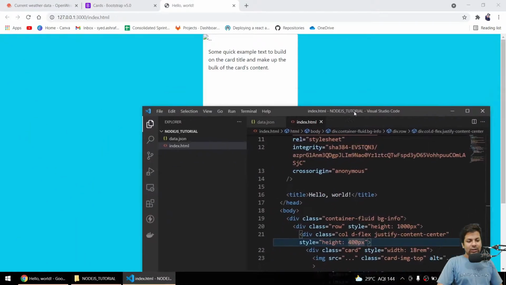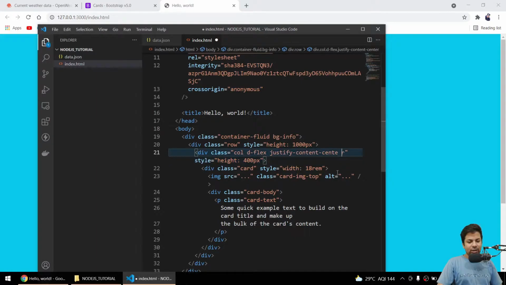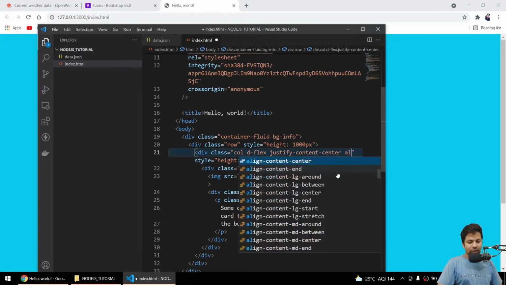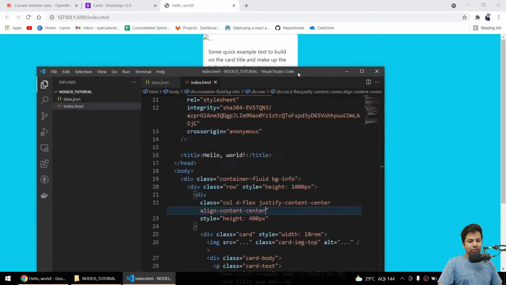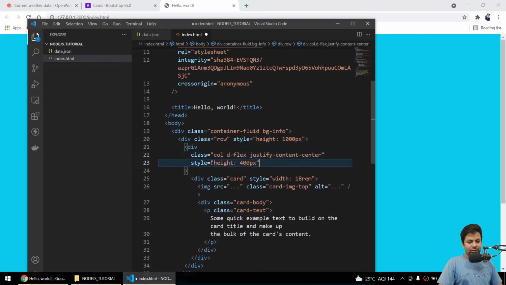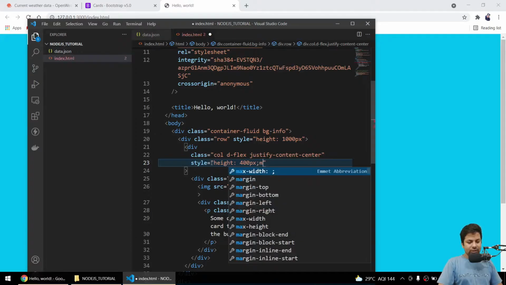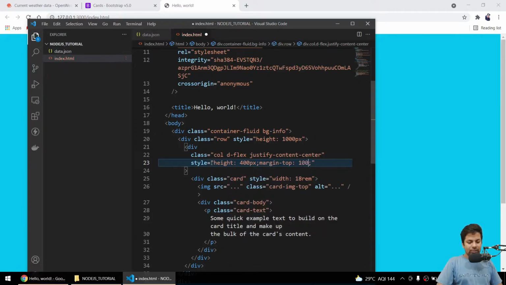Now we'll give some margin, so it should come in between, or I can just say align items content center. Okay, I'll just give the margin directly, margin top, I'll say 100 pixels.